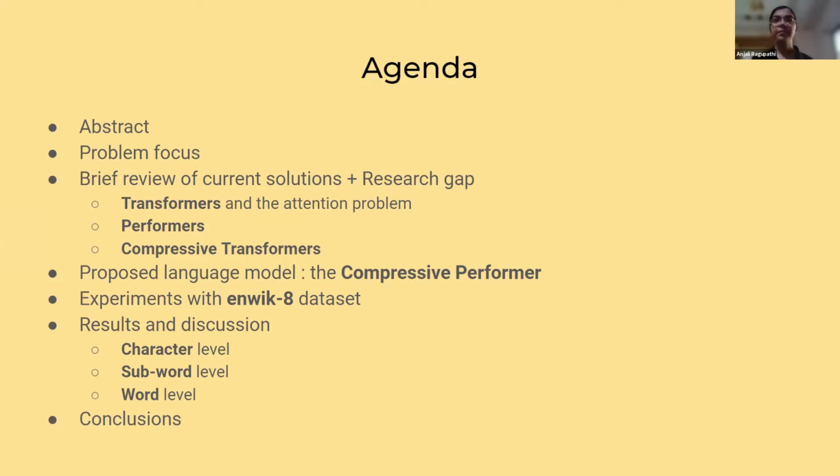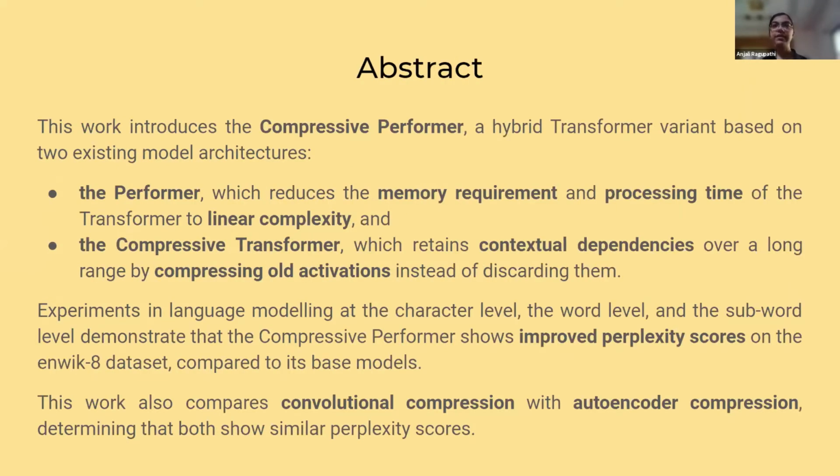With that in mind, we introduce the compressive performer, which is a hybrid transformer, which blends two existing model architectures based on transformers. The first one is the performer. This was selected because it turns the normal attention function of a transformer from a quadratic space and time complexity to a linear complexity.